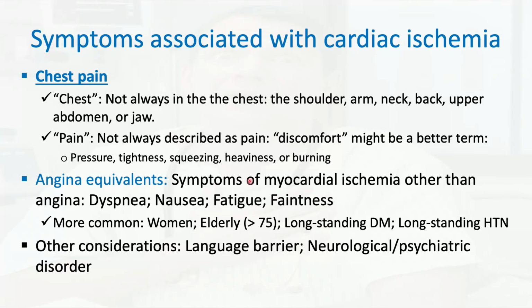An important factor to note when you're taking the history is whether the patient has a language barrier, a neurological or psychiatric disorder, or cannot provide an accurate history, or they are what some people like to call a poor historian. This patient might be more challenging, and you might need to be more careful with them.